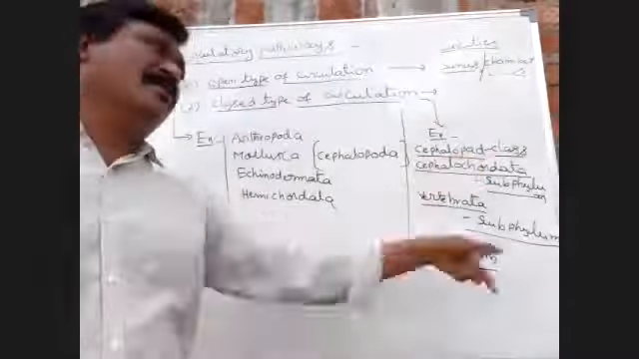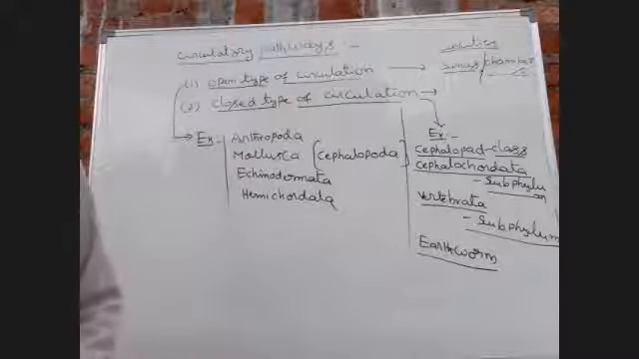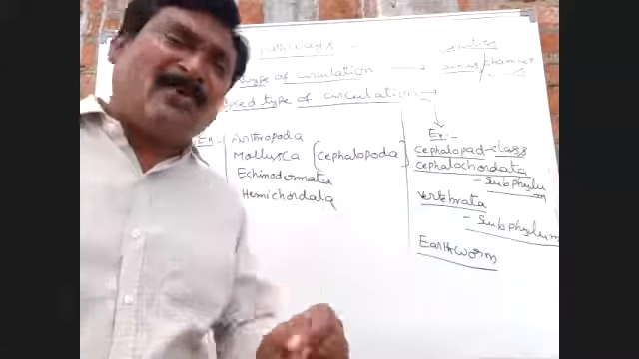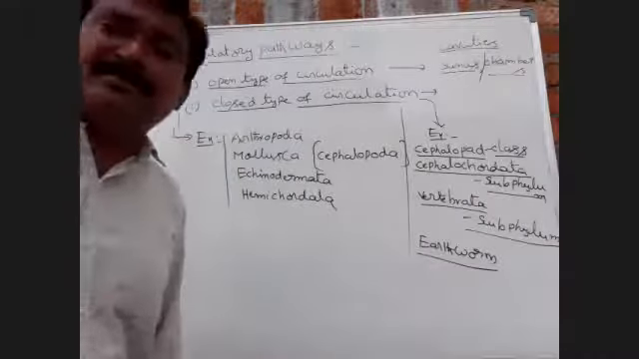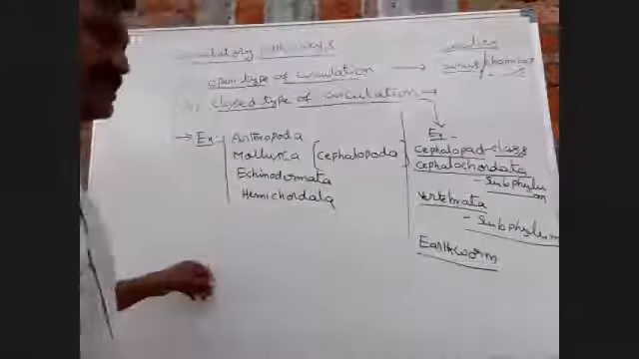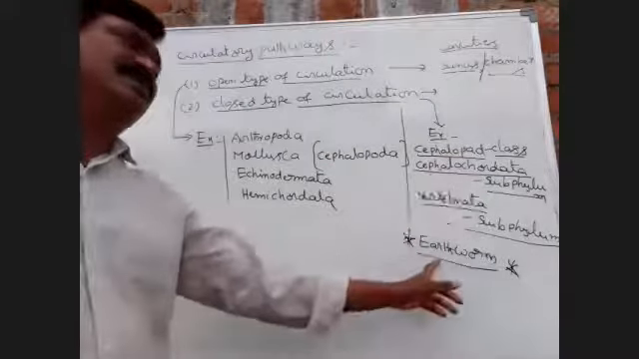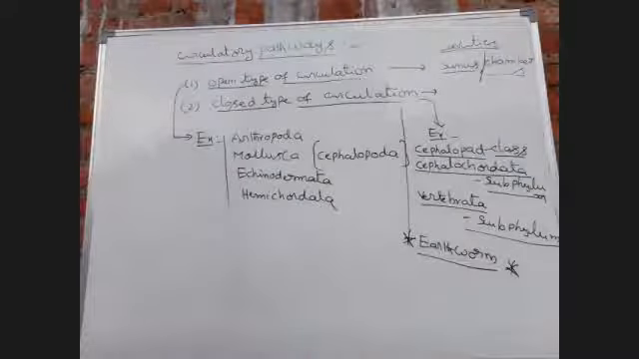In these organisms, closed type of circulation occurs. Next, closed type of blood circulation is first formed in earthworm. This is most important, for the SSC board examination as well as the objective syllabus. Closed type of circulation first formed in earthworm. This is most important.